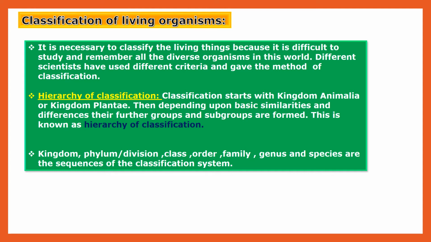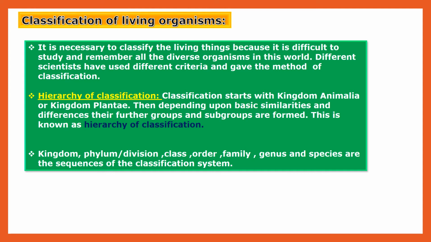There are a total of two kingdoms for classification, kingdom Animalia and kingdom Plantae. With the help of similarities and differences in plants and animals, kingdom Plantae and kingdom Animalia are classified into different groups and subgroups, and that is called, children, the hierarchy of classification.